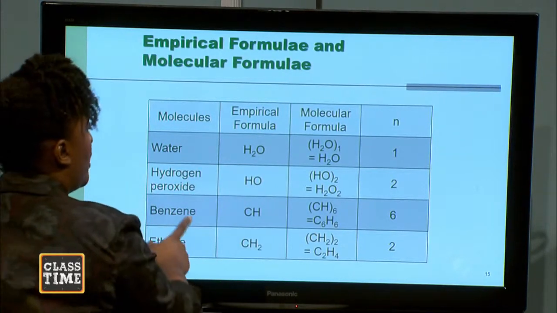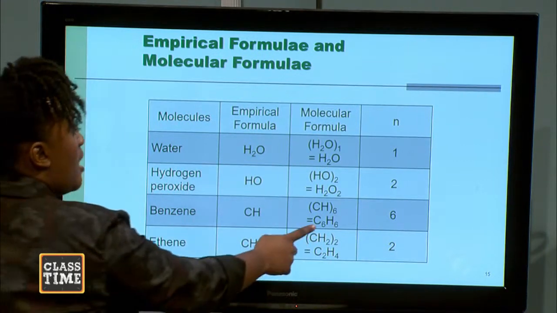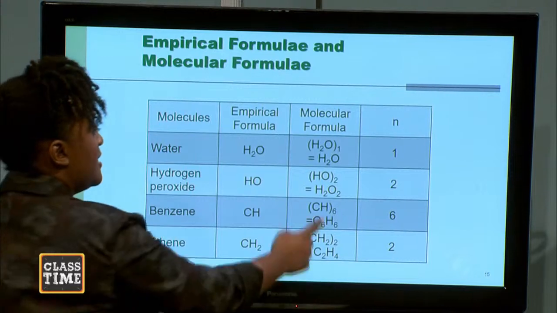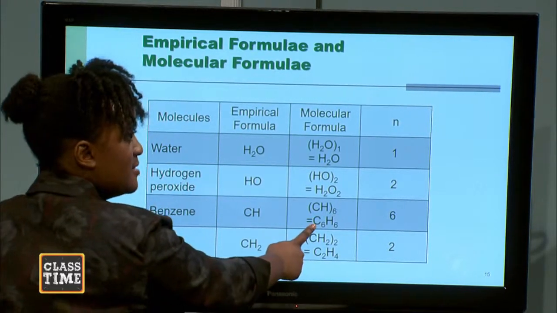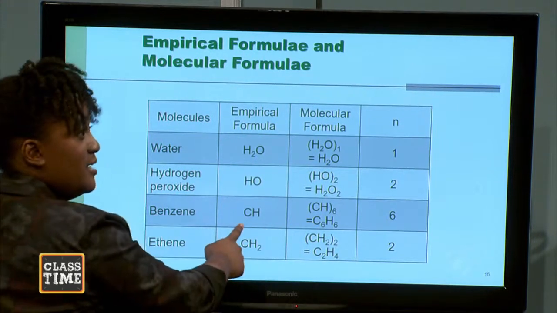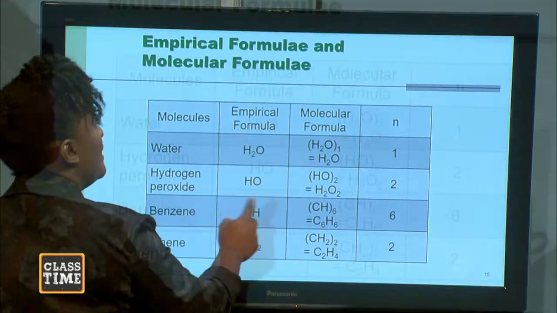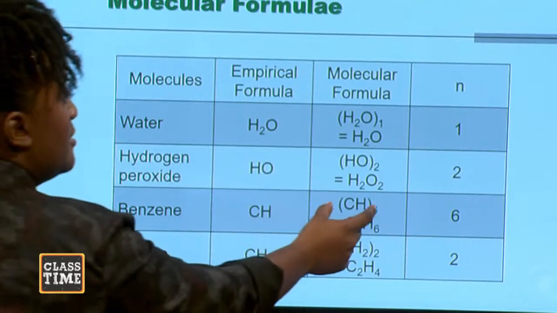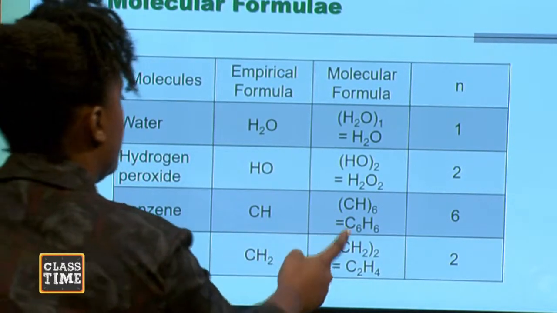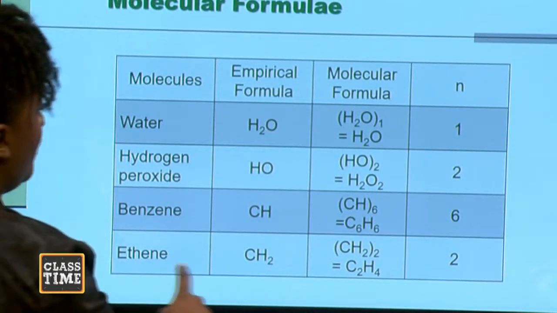Right? Let's do another one. We have benzene. There are 6 carbons in benzene and 6 H's in benzene. This can be divided by 6. So the simplest whole number ratio would be CH. If I multiply CH by 6, it would give me benzene, C6H6. And let's look at the final one, ethene.